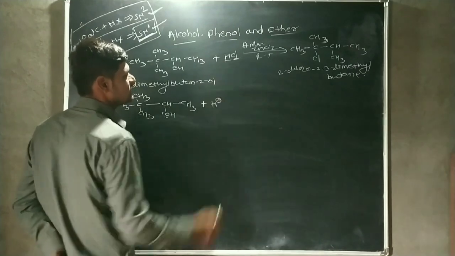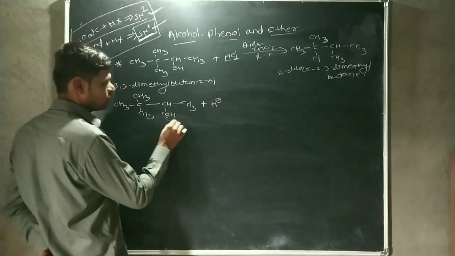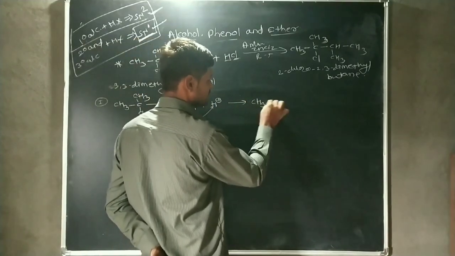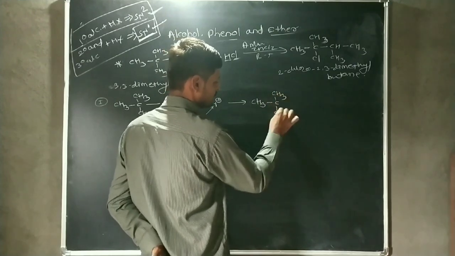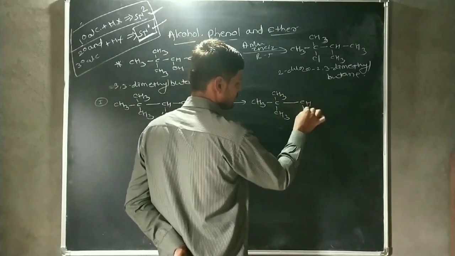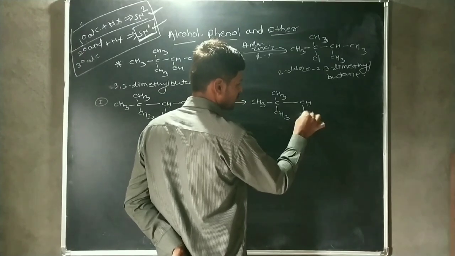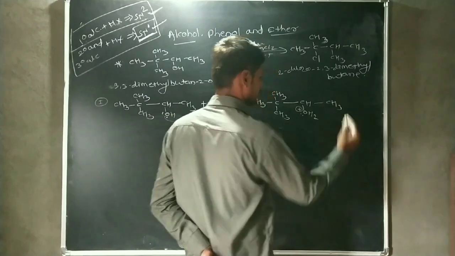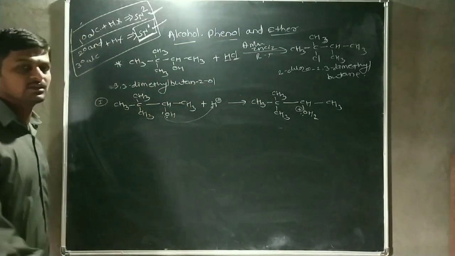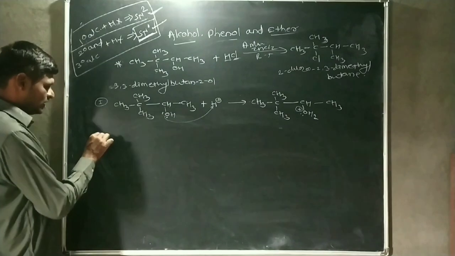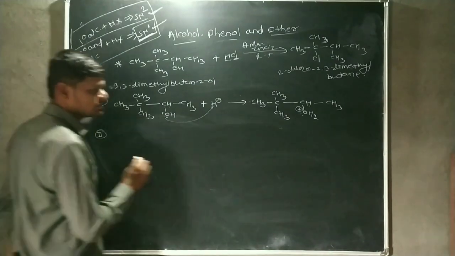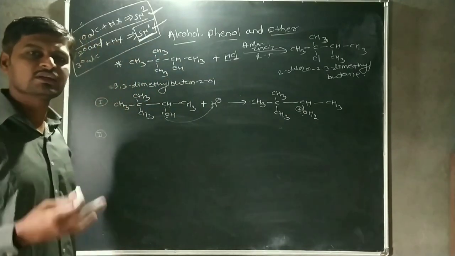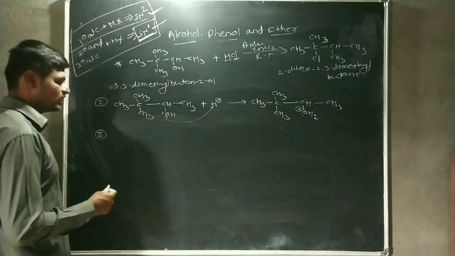This H plus is coming from this HCl, and this oxygen, by using one lone pair, attacks on the H plus ion. Then it gives a protonated alcohol, that is CH3, CH3, CH3, CH. Then a water molecule is also formed, having an oxygen with a positive charge. Okay, this is the first step. In the first step, there is the protonation of alcohol. In the second step, after protonation, a water molecule is also formed, and water molecule is the best leaving group, because water can be easily eliminated or dehydrated.